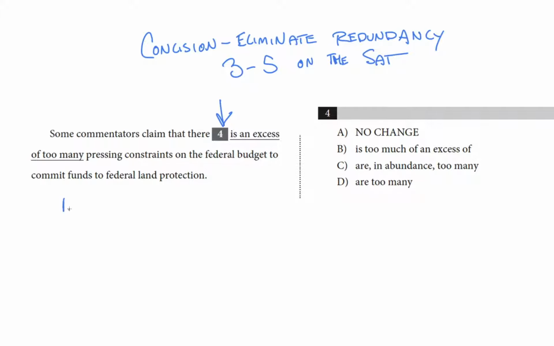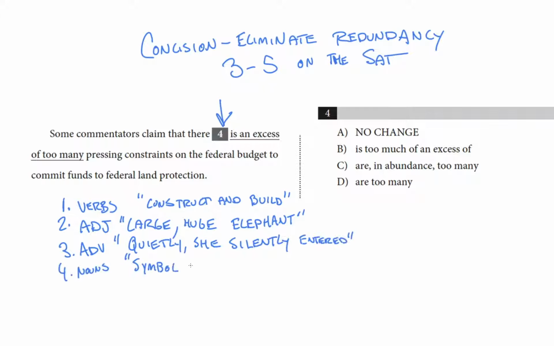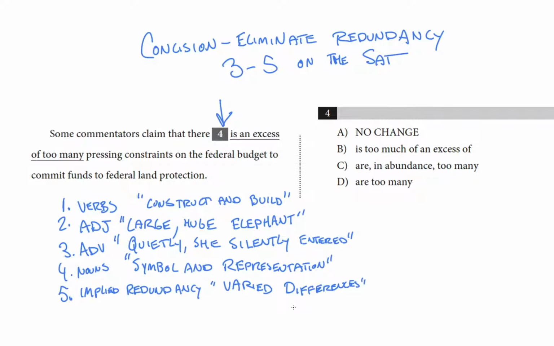You can have compound verb phrases, like beavers construct and build dams in streams, so construct and build is the redundant part. Redundant adjectives like this large, huge elephant. Redundant adverbs like quietly, she silently entered. Redundant nouns like a symbol and representation of wealth. And redundant implied descriptors like varied differences. Varied differences is redundant because differences already kind of implies variation.